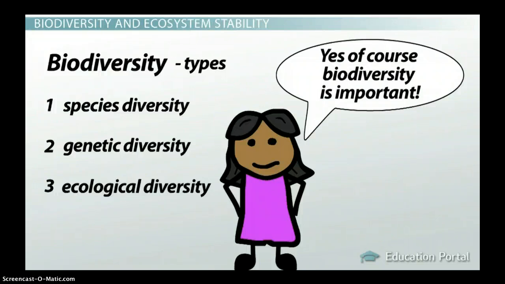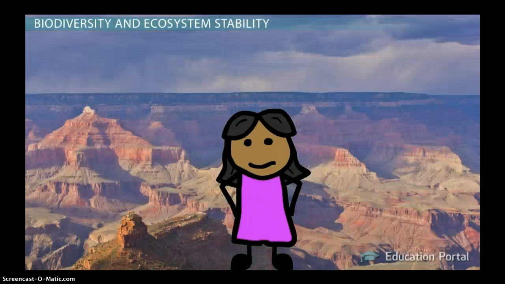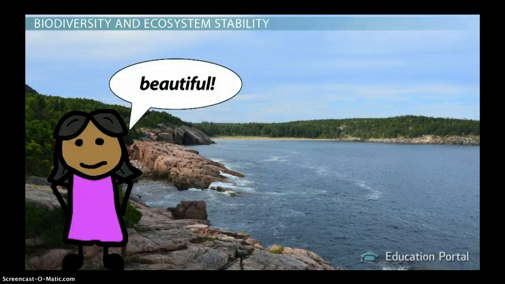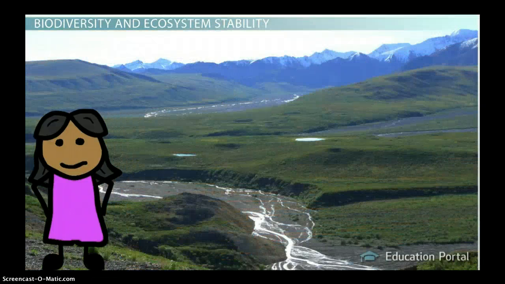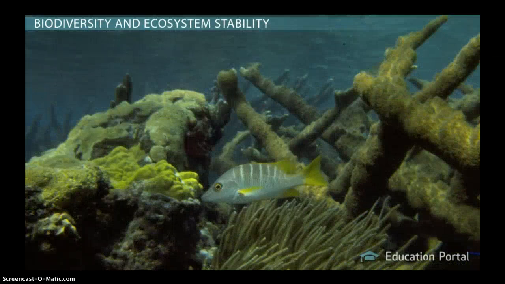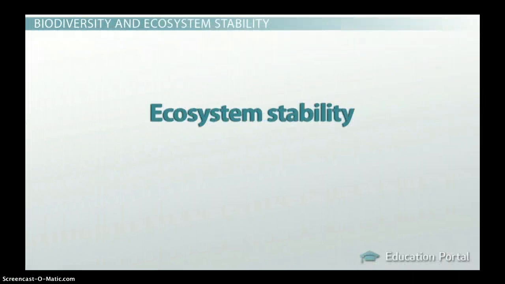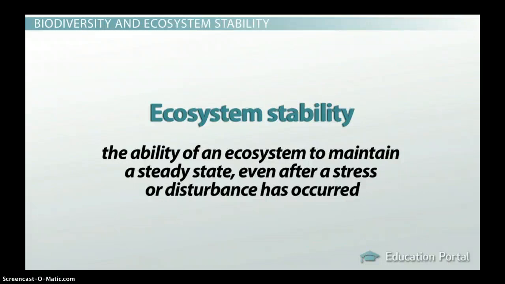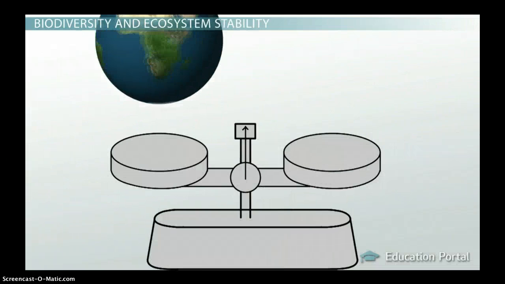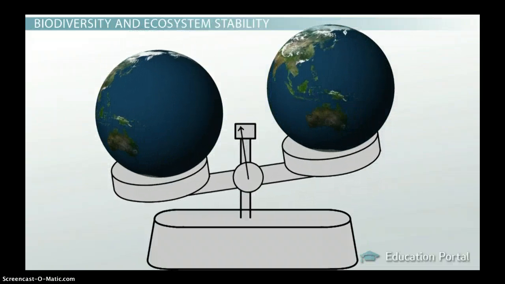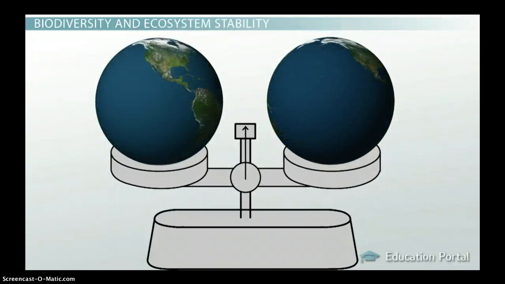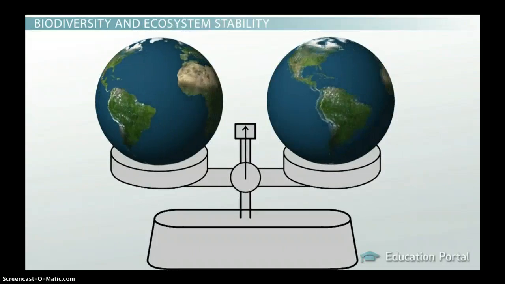Biodiversity is important not only for the variety of beautiful and interesting species it offers us, but it is also very important and vital to the stability of an ecosystem and our entire planet. Ecosystem stability is the ability of an ecosystem to maintain a steady state even after a stress or disturbance has occurred. In order for an ecosystem to be considered stable, it needs to have mechanisms in place that help it return to its original state after a disturbance occurs.